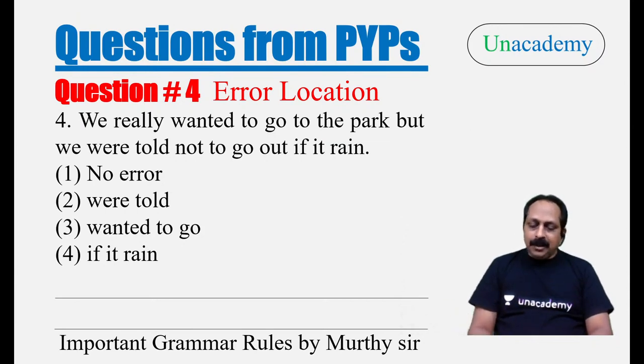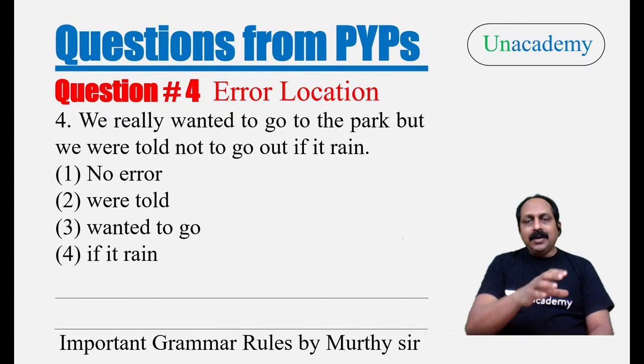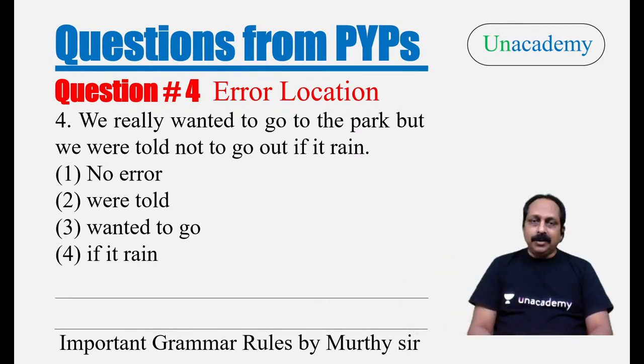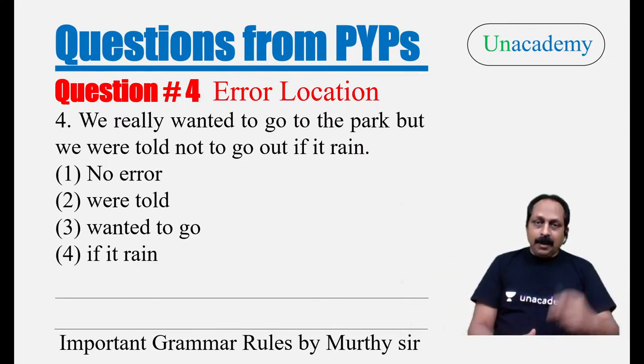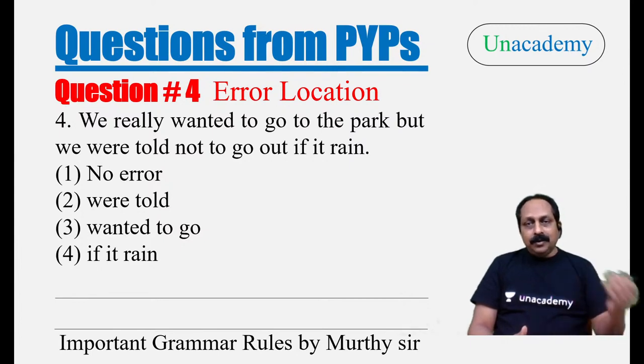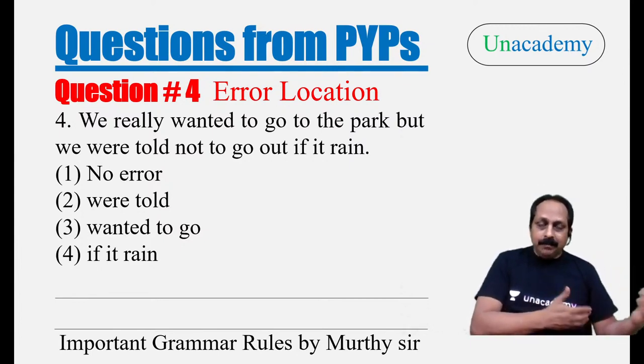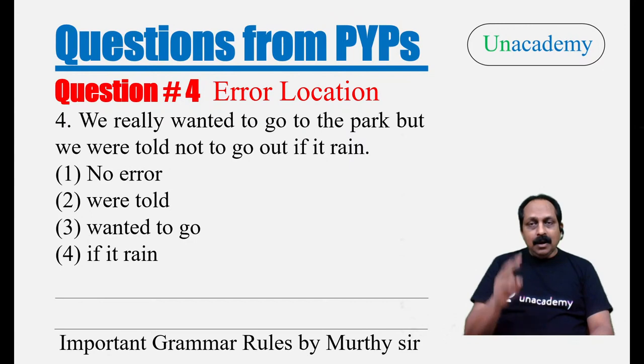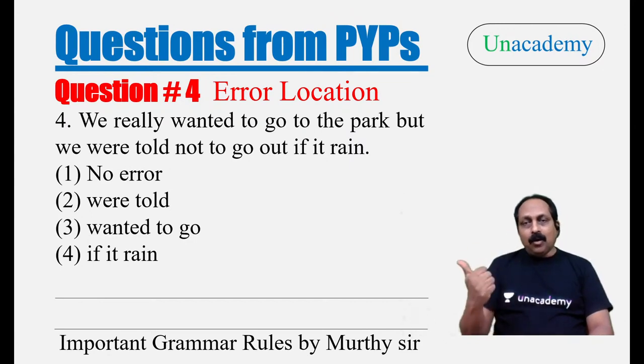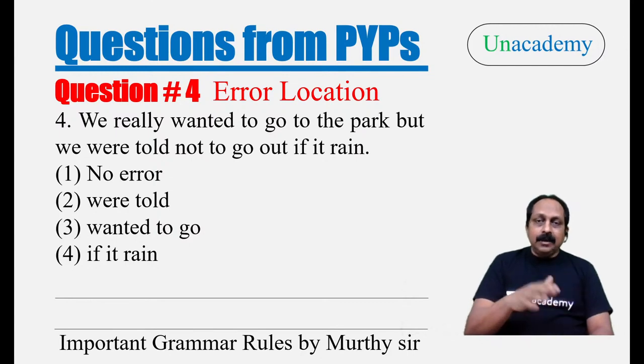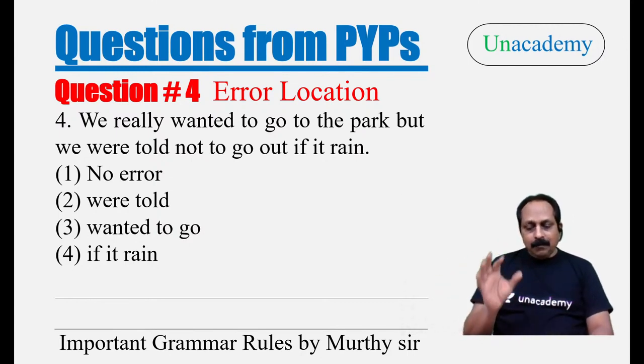Yes, many students have got it right within no time. The entire context goes into the past. We wanted verb in the past, but we were told. They told us, we were told by them. Again, past tense passive voice. Two verbs in past, one cannot be in present, usually. So if it rained, not rain, the verb should be in the past.